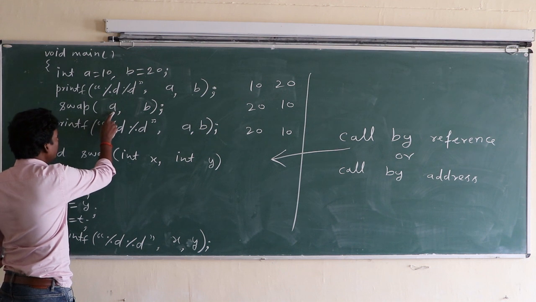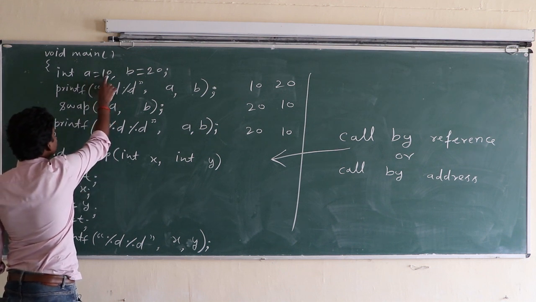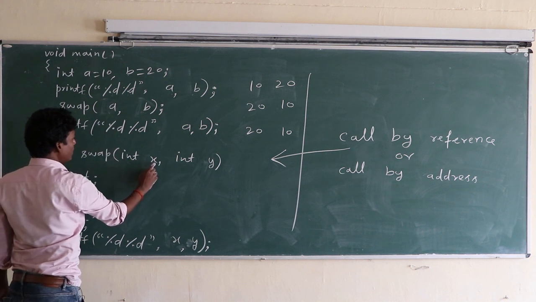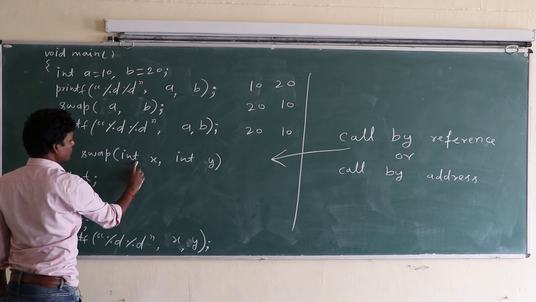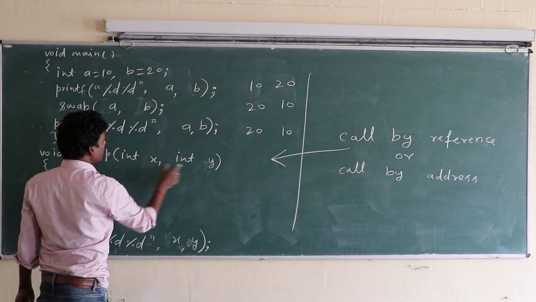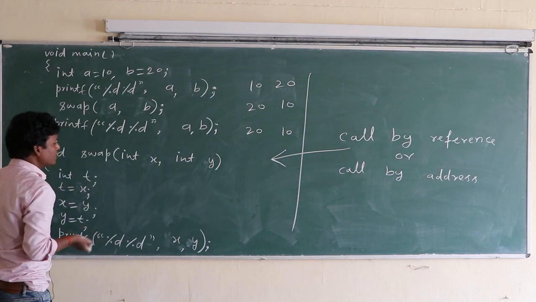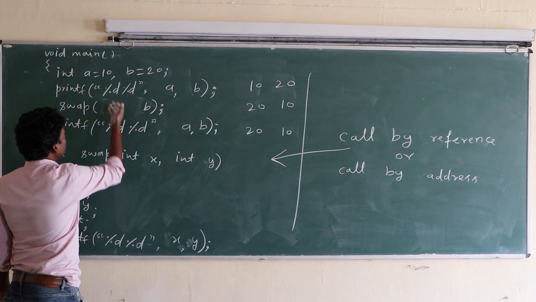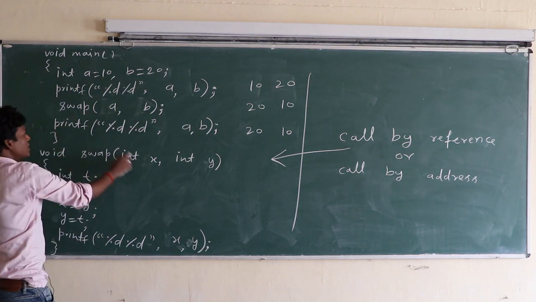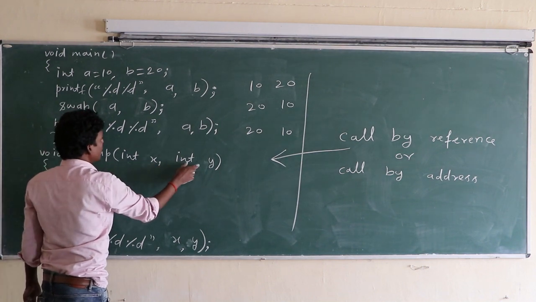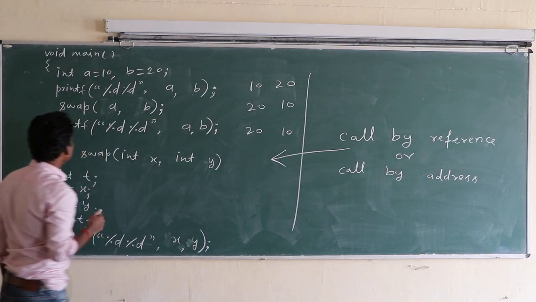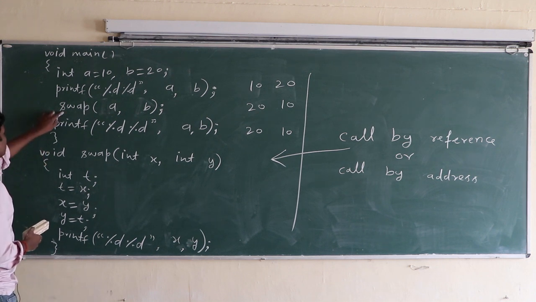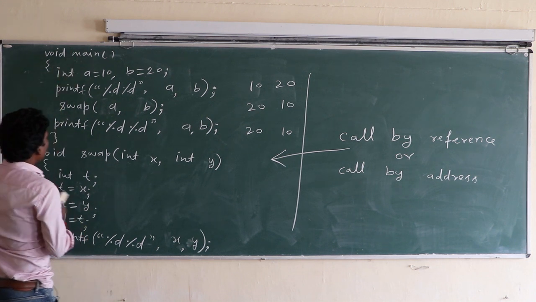The value of a is an integer, so x and y must be of data type int, because x and y are receiving the integer values from a and b. Swap is a called function, and main is a calling function.